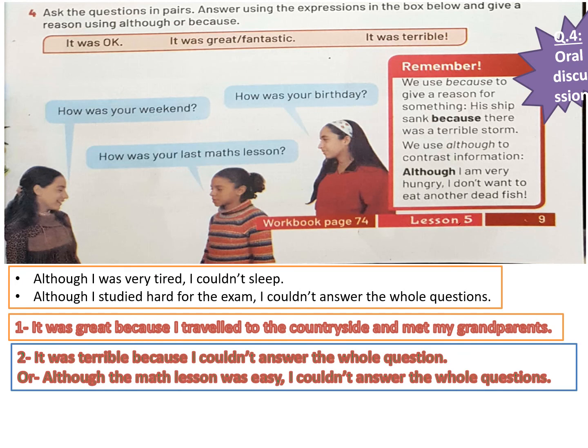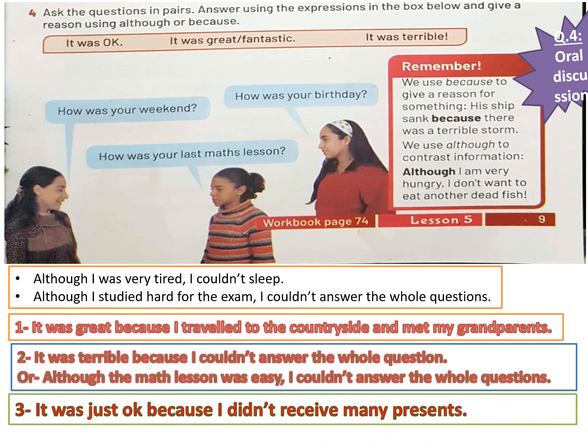Okay, let's practice together. Exercise number 4. Ask the questions in pairs. Answer using the expressions in the box below and give a reason using although or because. So we will use the 3 expressions in front of you. It was okay, it was great or fantastic, and it was terrible. And we will add more to the sentence using although or because.